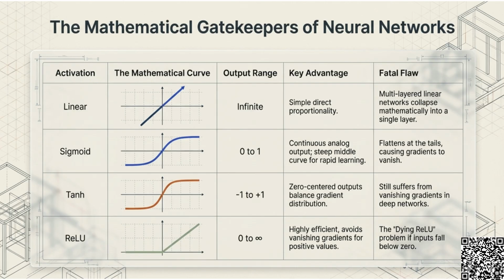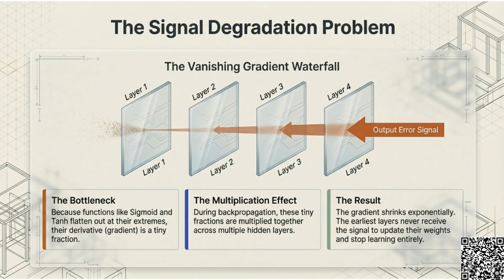Linear, sigmoid, tanh, and ReLU each have unique curves, output ranges, and fatal flaws, such as collapsing networks or causing gradients to vanish. The vanishing gradient waterfall illustrates signal degradation. Because activation functions flatten at their extremes, the tiny fractions multiplied during backpropagation shrink exponentially. This prevents earlier layers from receiving the signal to update their weights.